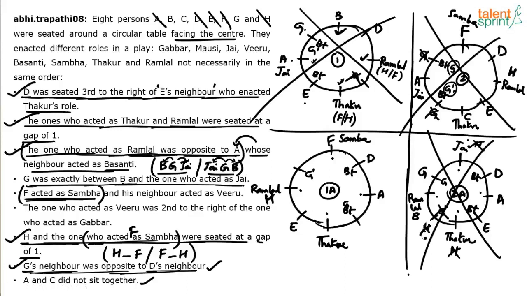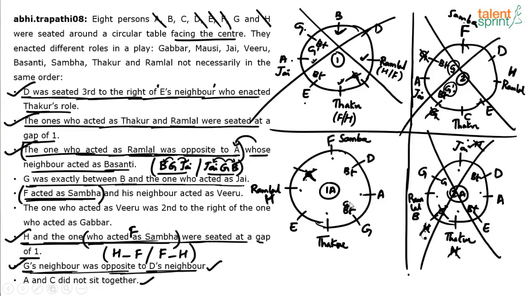Try now. Yeah, 1A has to be correct. See, G dash is ruled out. Why? Because G's neighbor should be J. If you take G in G dash position, this side we have Sambha, this side we have Ramlal. There is no possibility for J. So G cannot come here. G has to come here.